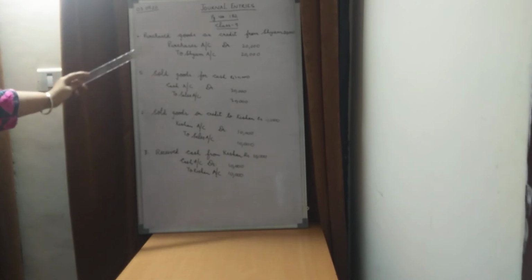In this case also, children, the purchases account being an expense and a part of the nominal account, is debited for rupees 20,000. And the other account which is involved is Shyam. Why Shyam? Because Shyam is going to receive this 20,000 for the things which he has given to Ram, that is, he is to receive this amount in near future.